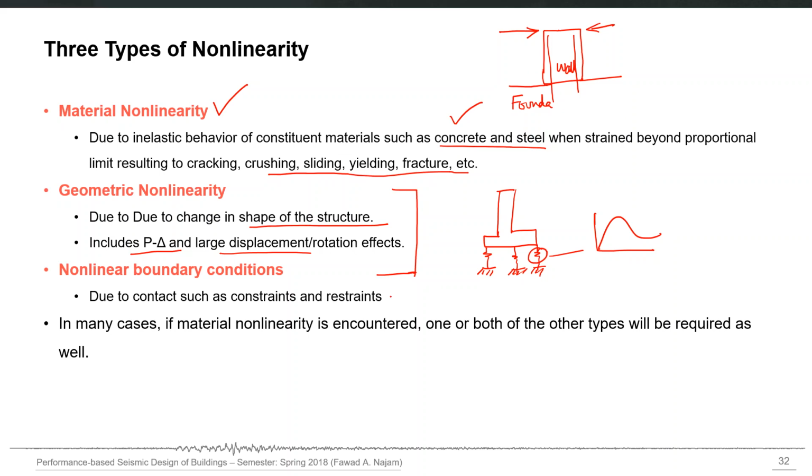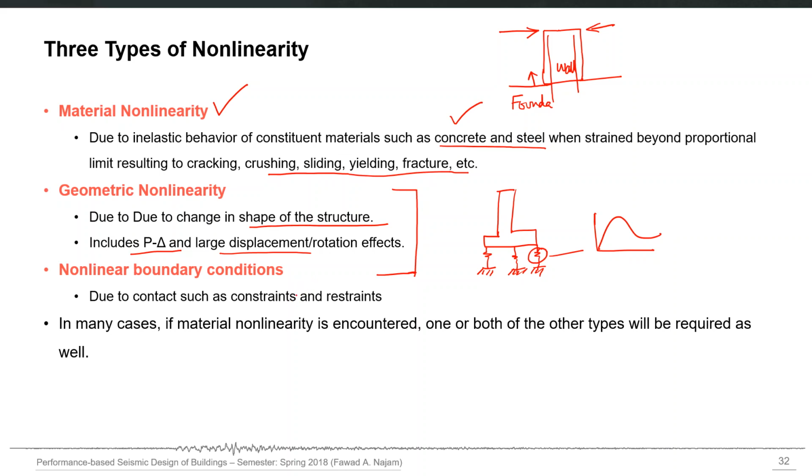Also, the foundation is supporting only in one direction. When the wall wants to lift up, the foundation is not stopping it, unlike, for example, a fixed support. This kind of behavior is non-linear, and that kind of non-linearity will be accounted for if you use non-linear boundary conditions.